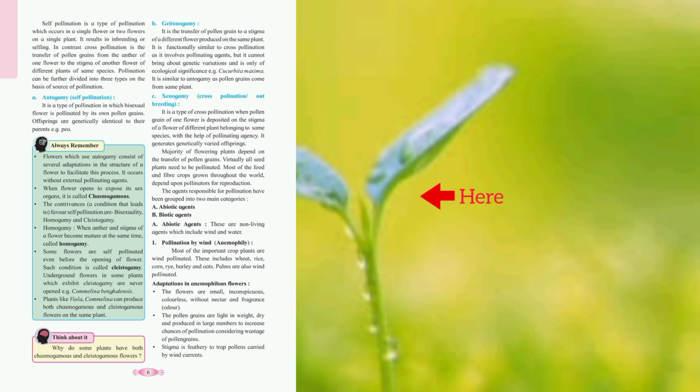The flowers are small, inconspicuous, colorless, without nectar and fragrance or odor. The pollen grains are light in weight, dry and produced in large numbers to increase chances of pollination considering wastage of pollen grains. Stigma is feathery to trap pollens carried by wind currents.